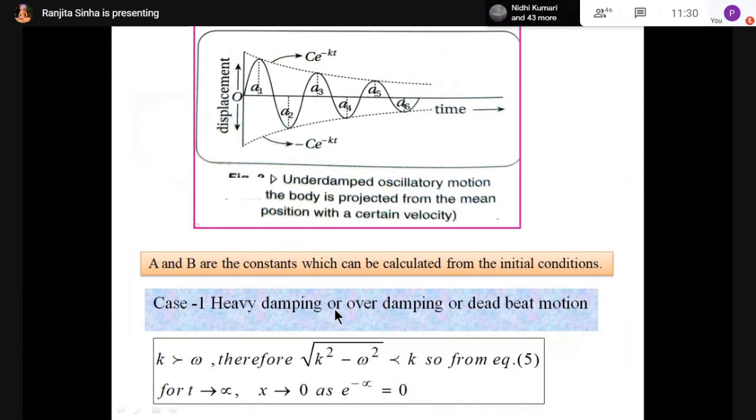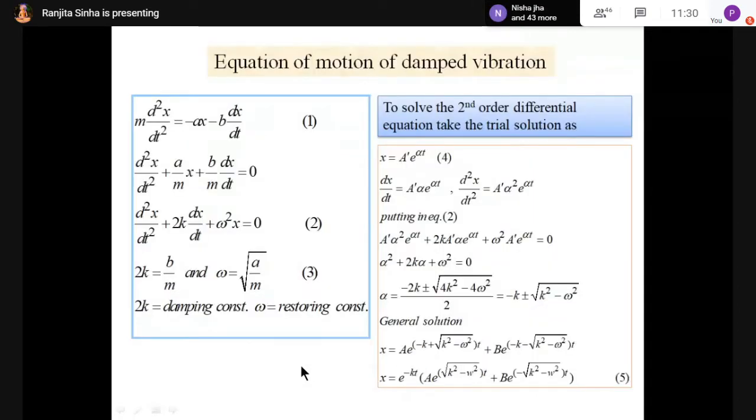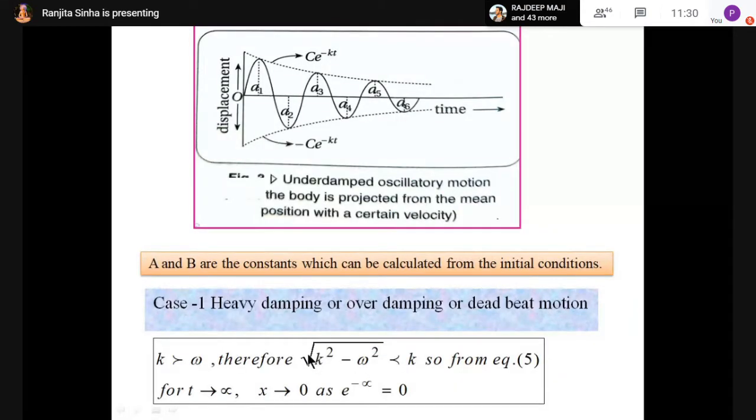Now what I have written here, if K is greater than omega, then what happens? Just look very carefully at this term in the solution: root over K square minus omega square. Here also, root over K square minus omega square. So I have to judge this term. If K is greater than omega, then is this term less than K? Think very carefully. If any question, then tell me.